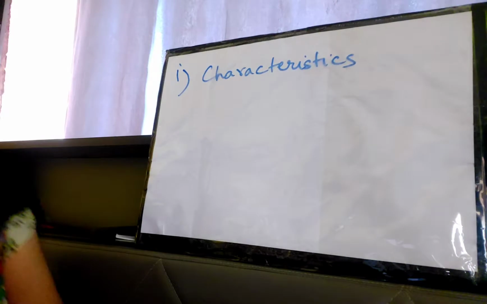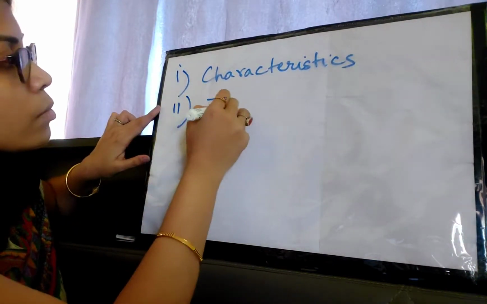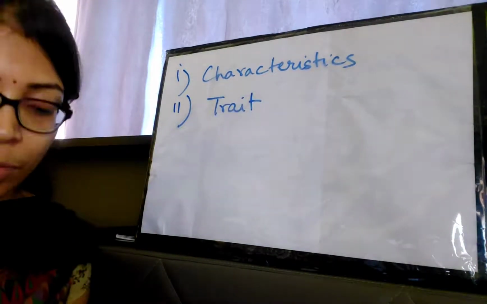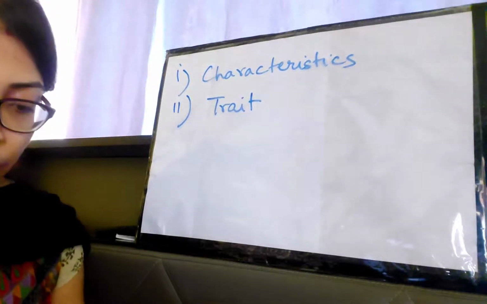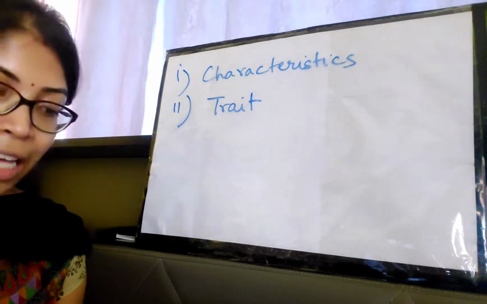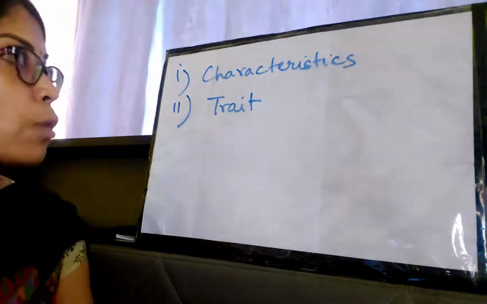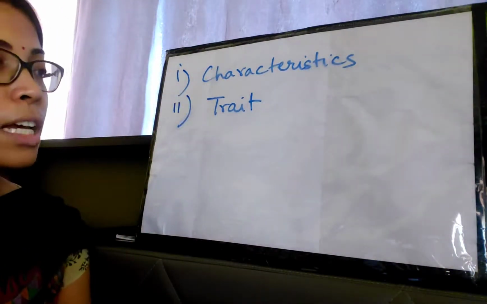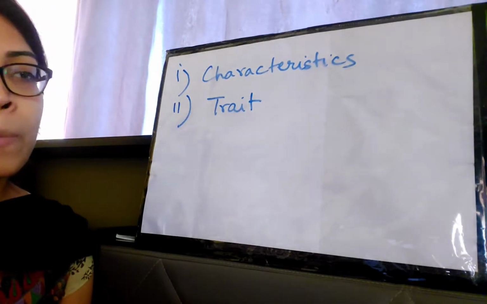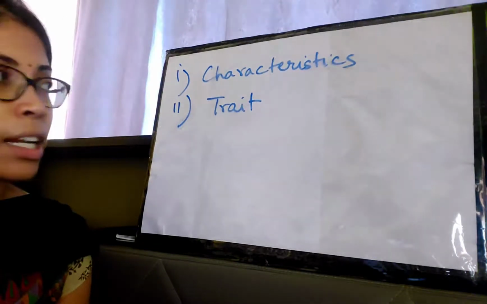Next term is trait. Now these two terms are very similar to each other, but they have a difference. The phenotypic expression of a particular characteristic is called trait. Eye color is the characteristic, while trait would be blue eyes or brown eyes. Previously I said that the characteristics may be eye color, height, skin color, hair texture, hair color, anything.